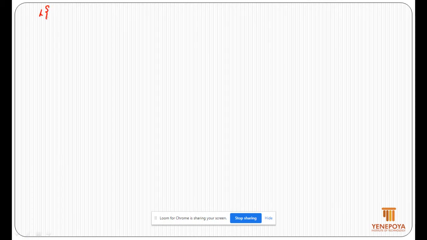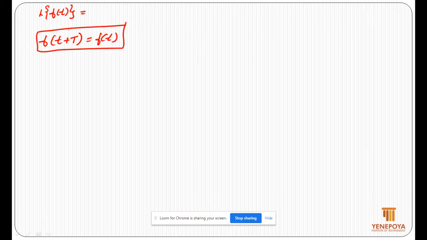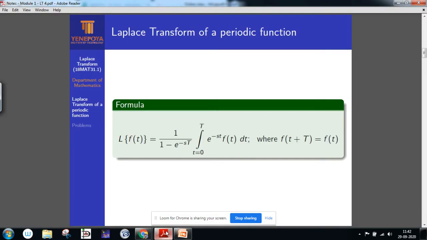Laplace transform of a periodic function f of t. A function in the form of f of t plus some period capital T is equal to f of t, then this type of function is called a periodic function. The Laplace transform of the periodic function is 1 divided by 1 minus e power minus s capital T, integration t is equal to 0 to capital T, e power minus st f of t dt. Next, we'll see the next problems.